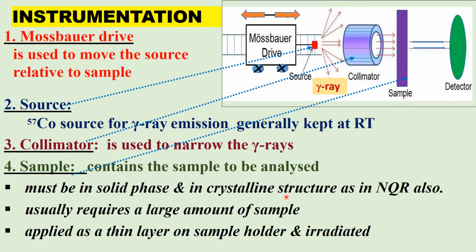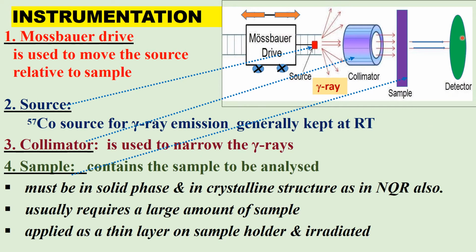It must be in solid phase or crystalline structure, as in nuclear quadrupole resonance, where the sample must also be in solid state. It usually requires a large amount of sample. We need a large amount of sample for running a Mössbauer spectrum. The sample is applied as a thin film on the sample holder and then irradiated.